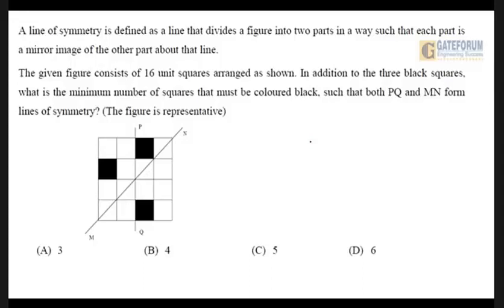In addition to the 3 black squares, what is the minimum number of squares that must be colored black such that both PQ and MN form lines of symmetry? The figure is representative, obviously. Give it a try, ladies and gentlemen.